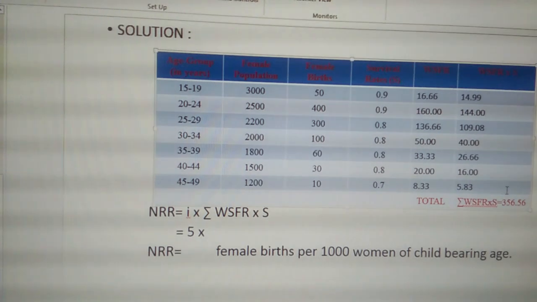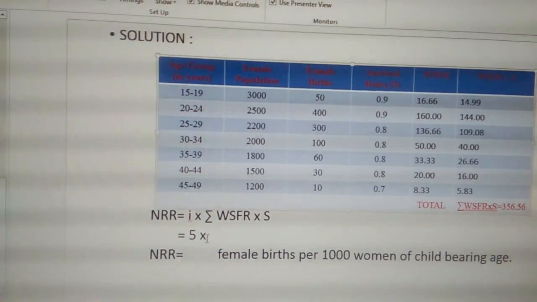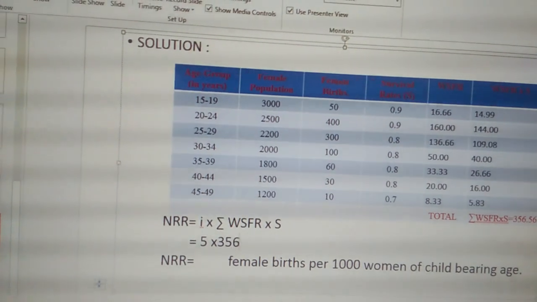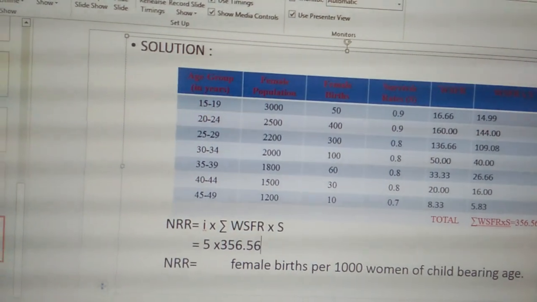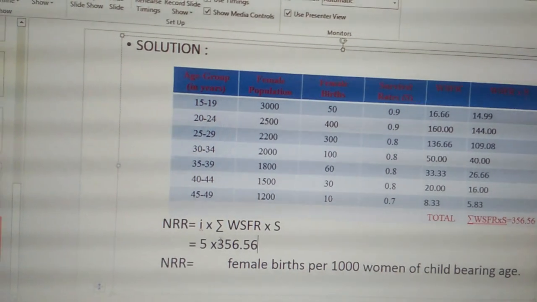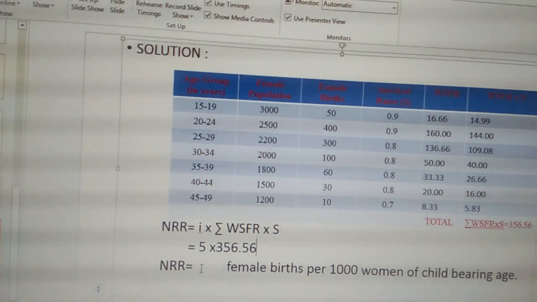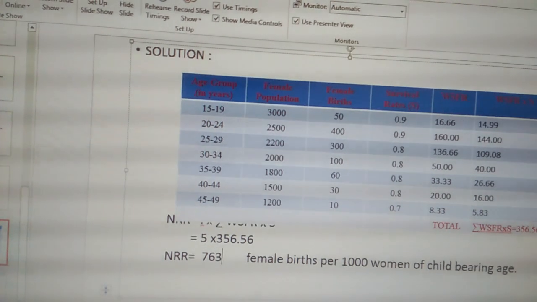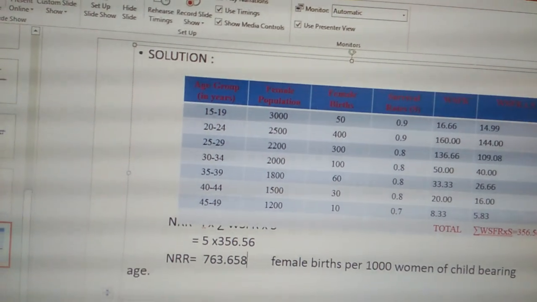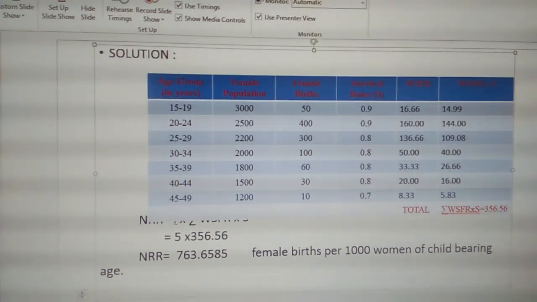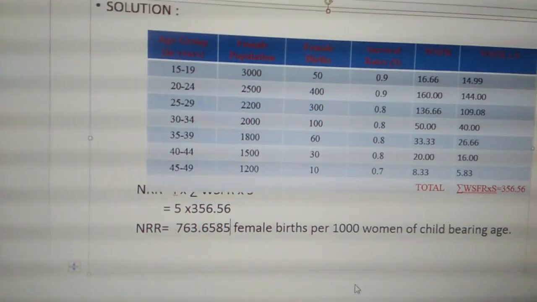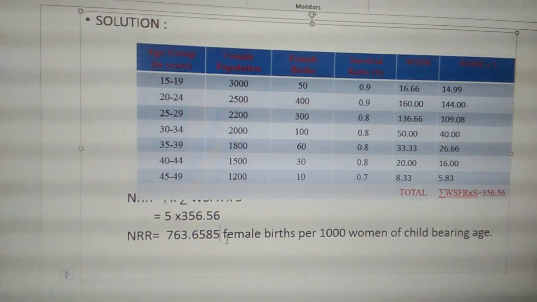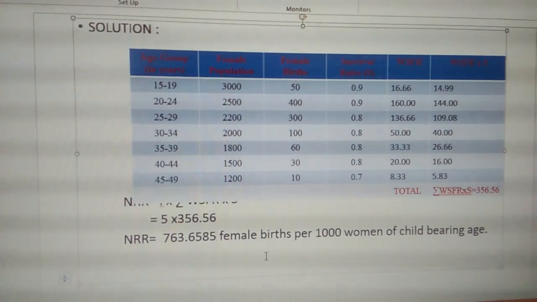Now let us substitute this total in the formula here. So 5 into, I'll type the total here, 356.56. So now let us multiply. 5 into 356.56. We get the answer as 763.6585 female births per 1000 women of childbearing age. So this is the answer for NRR.